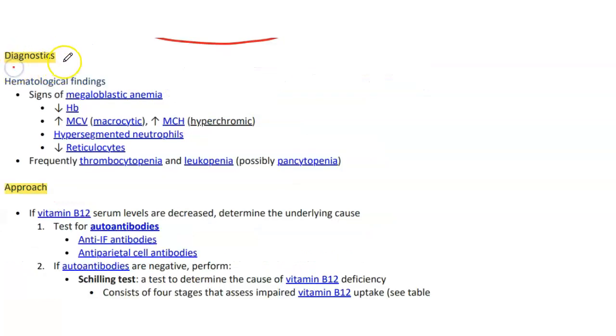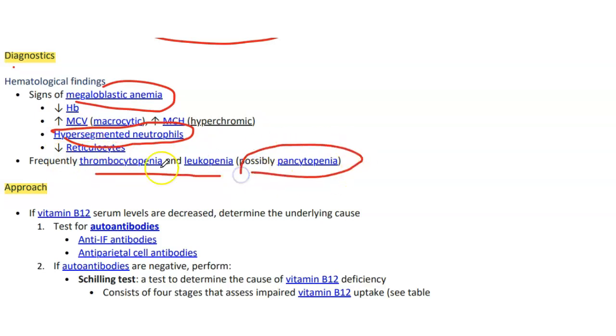Now, how will you diagnose a patient with B12 deficiency? Hematologic findings: there will be signs of megaloblastic anemia, decreased Hb, increased MCV, macrocytic, and increased MCH, hyperchromic. There will be hypersegmented neutrophils and decreased retic count. Frequently, thrombocytopenia and leukopenia, possibly pancytopenia, can also occur.